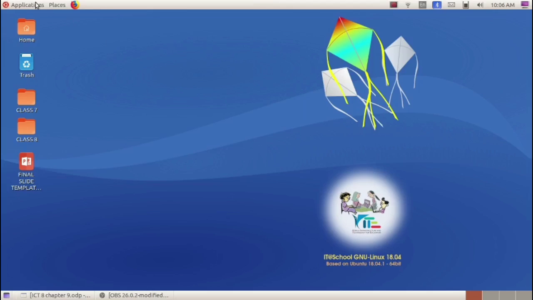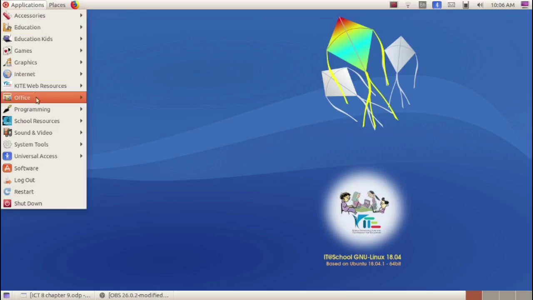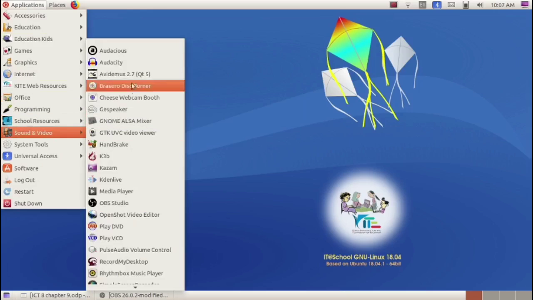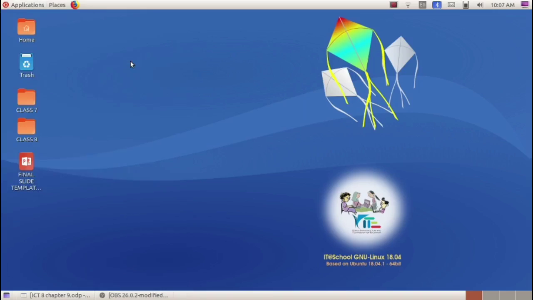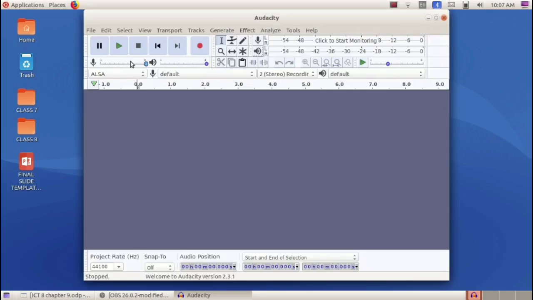For that, first go to Applications, then select Sound and Video. From this, select Audacity. Okay, so go to Applications, then select Sound and Video, then select Audacity. Okay, this is the Audacity main window. So Audacity is a software which helps us to record sound in the computer, and this is a free software. Not only sound recording, sound editing, mixing and file exporting, all this can be done using the Audacity software. Okay, so this is the Audacity main window.